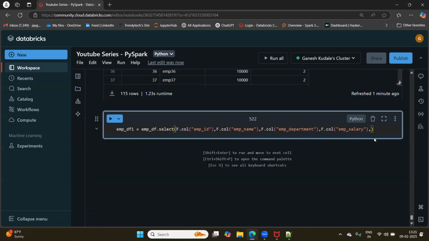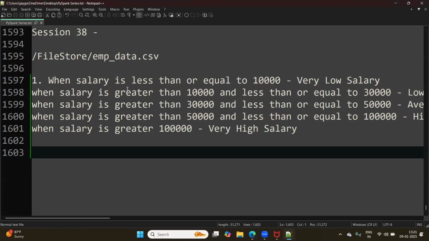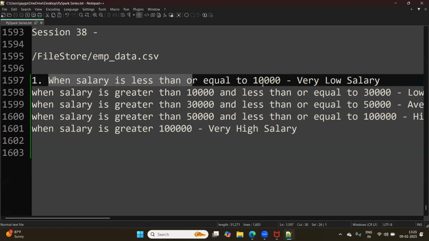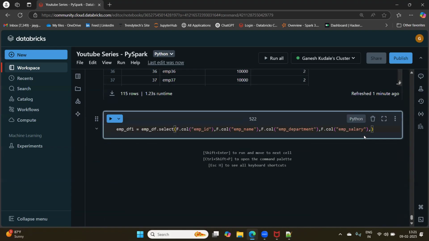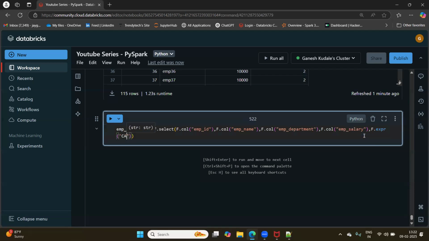Now my problem statement: the first condition is, when my salary is less than or equal to 10,000, I have to showcase that as very low salary. So I have to use expr. Case when employee salary is less than or equal to 10,000, then very low salary.